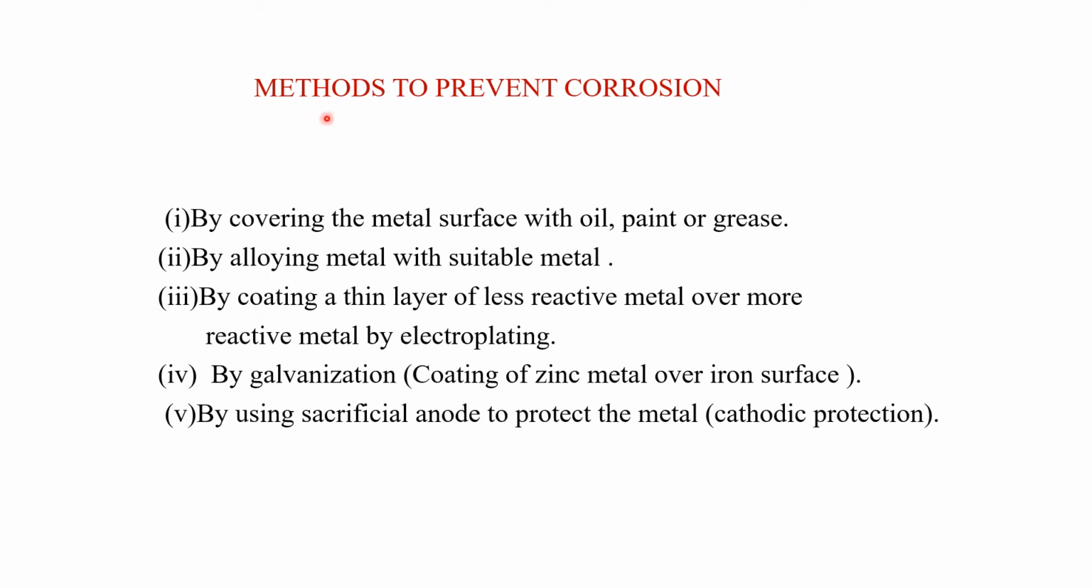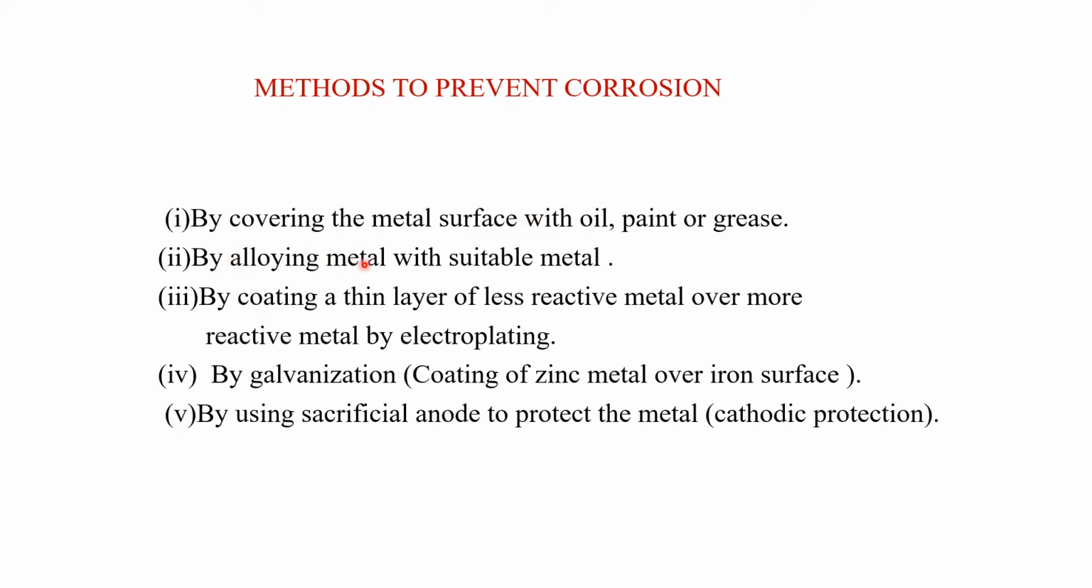Now let us see what are the methods by which this corrosion can be prevented. The first way is by covering the metal surface with oil, paint or grease. So in this method what happens? You will find that as soon as we are cutting the supply of oxygen and moisture to the metal surface, the corrosion will stop. Okay, so very simple method.